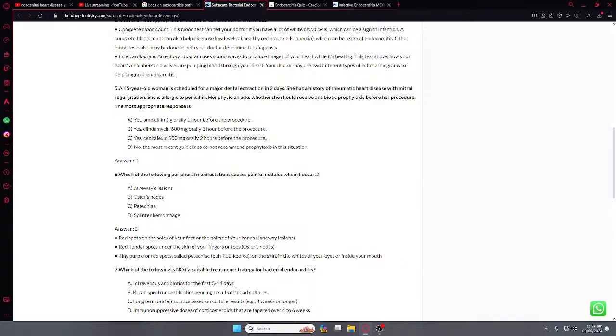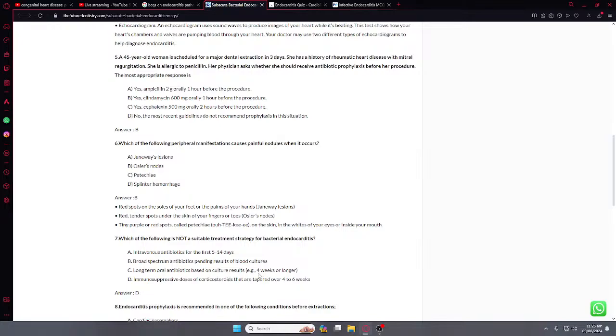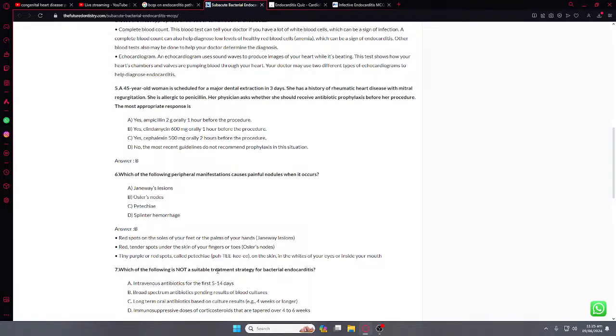Corticosteroids are good. Long-term oral antibiotics based on culture results. Intravenous are good, but these are all good. Broad-spectrum pending results. I guess B is not good, because C is also given if the person does not want to have the IV. Or is it D? It is not the suitable treatment.